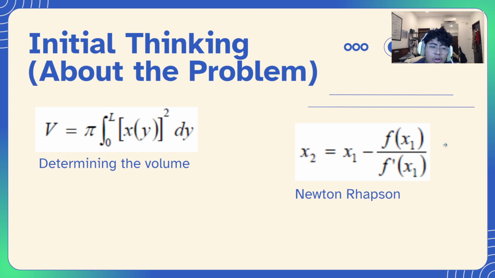And to determine the volume, let's say it's circle shaped on the bottom. It's like a cylinder, but a slanted one. So I'm going to use the area and integrate it by the length to get the volume. And so that's my initial thinking about the problem.